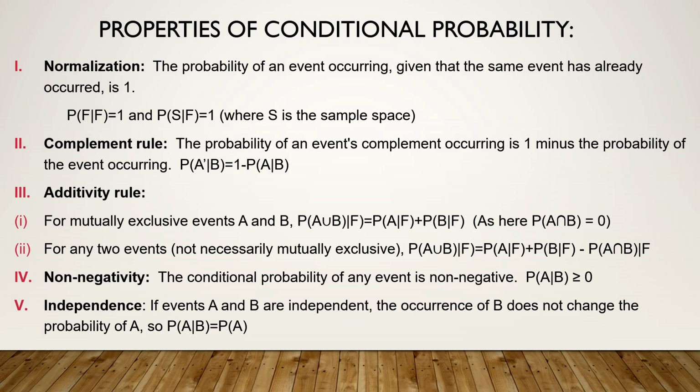Additive rule. P of A union B given F has occurred is equal to P of A given F plus P of B given F. Why is this true? Because you know that the cases are mutually exclusive. That means P of A intersection B is 0.